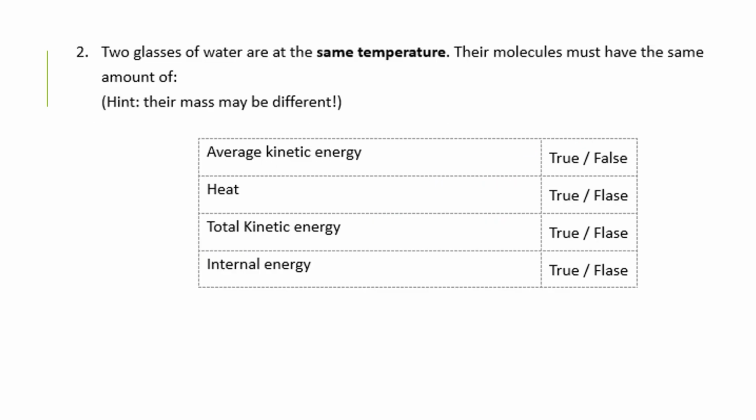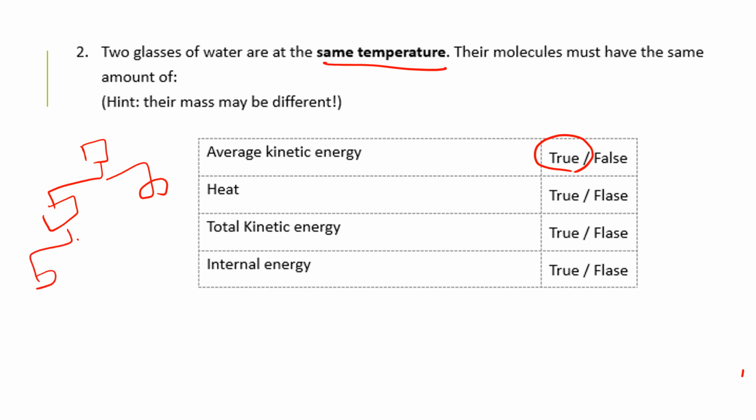So question 2: if they have the same temperature, they must have the same amount of... The first one is true because, when you take a look at the chart from before, you find that average KE depends on temperature.